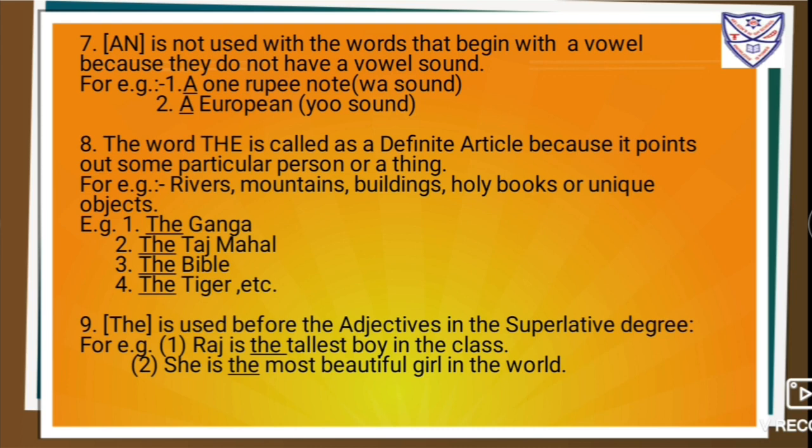Number 9. The is used before the adjectives in the superlative degree. For example, Raj is the tallest boy in the class. She is the most beautiful girl in the world.